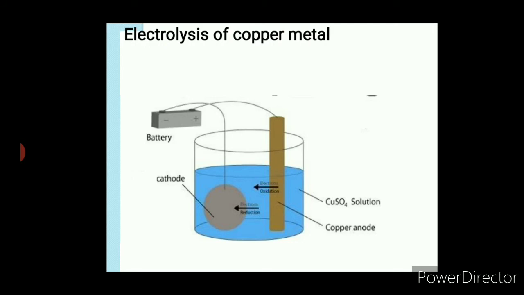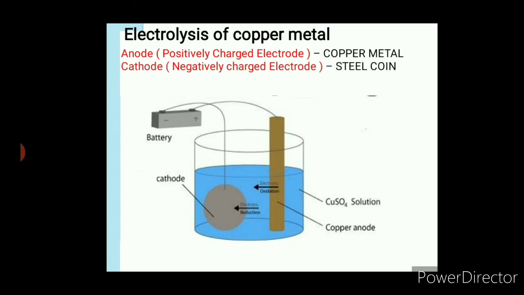So what is the experimental setup? In a beaker, copper sulfate solution as electrolyte, then a copper anode, and a steel coin as cathode. We have our anode, cathode, electrolyte and external electricity provided with the help of the battery. The anode is the positively charged electrode. In this experiment, we have taken copper metal and made it positive by connecting it to the positive terminal of the battery.